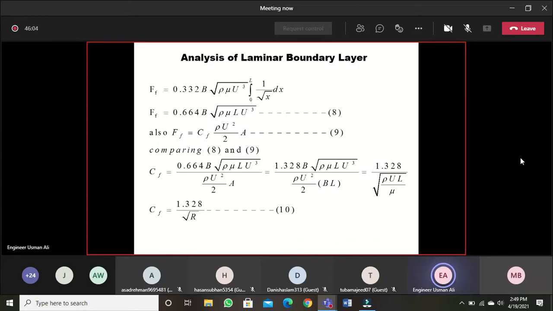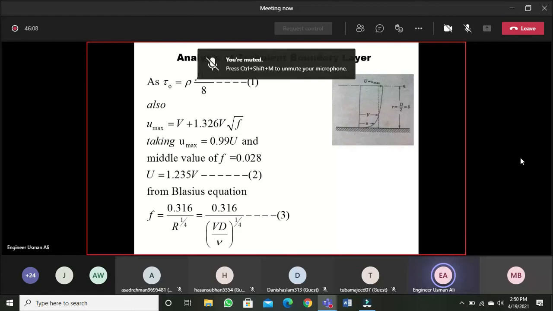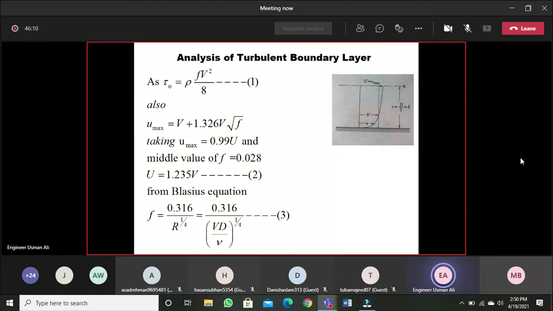Okay, so if no question, next is analysis of turbulent boundary layer. On the same lines, we'll do the analysis of turbulent boundary layer. So again, just like we found the shearing stress for the laminar boundary layer, let us find the expression for the shearing stress for the turbulent boundary layer.